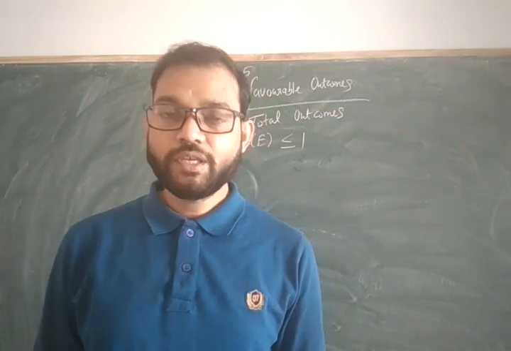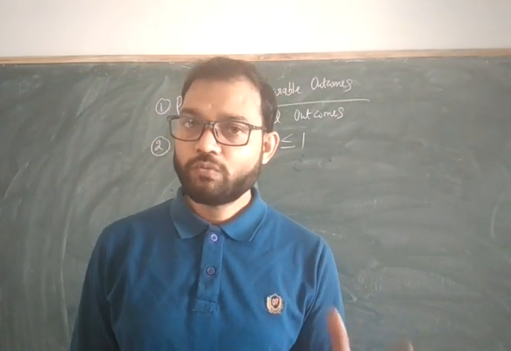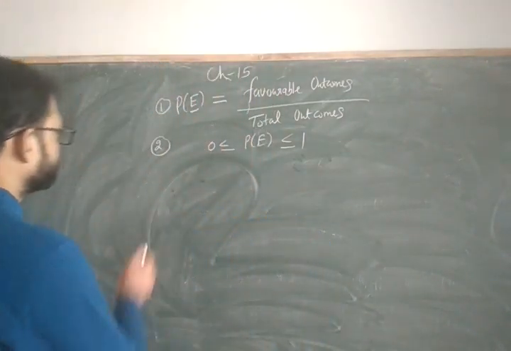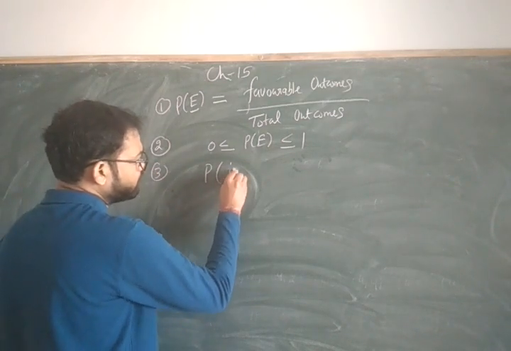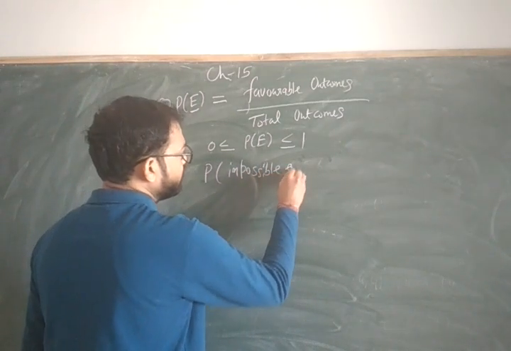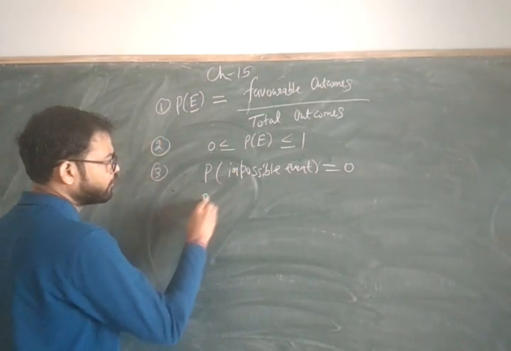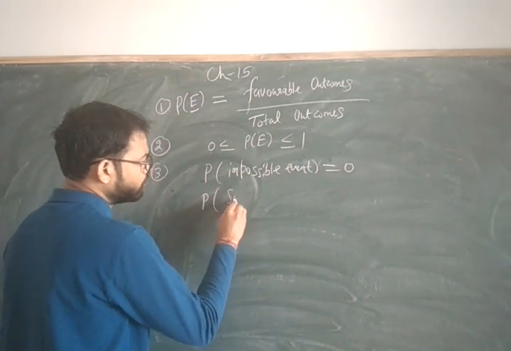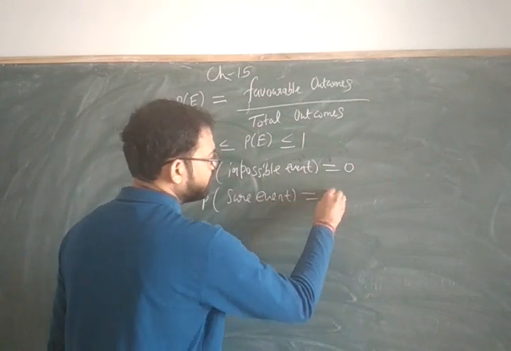So in that case the probability definitely will be 1. So the probability of an impossible event, which cannot happen, will be 0, and the probability of a sure event, which definitely will happen, will be 1.